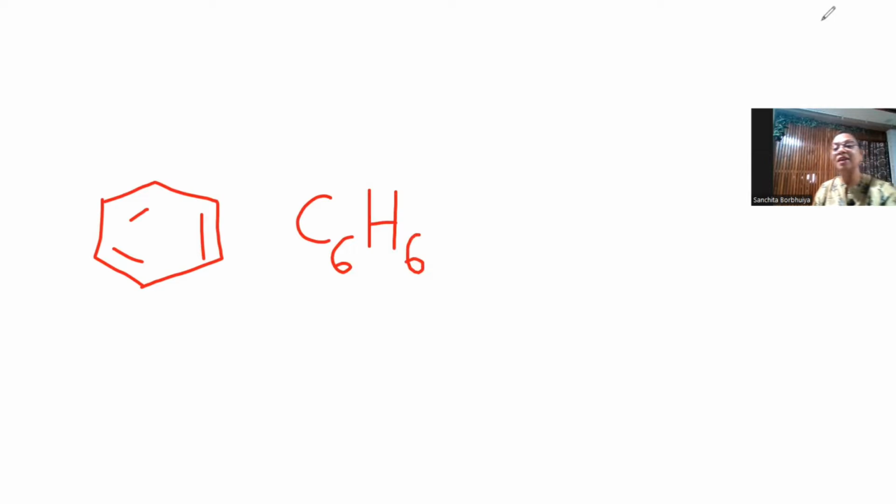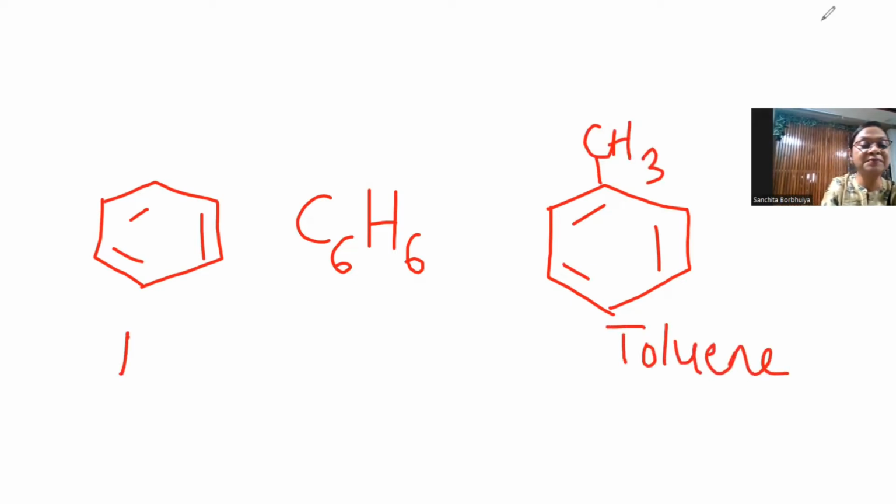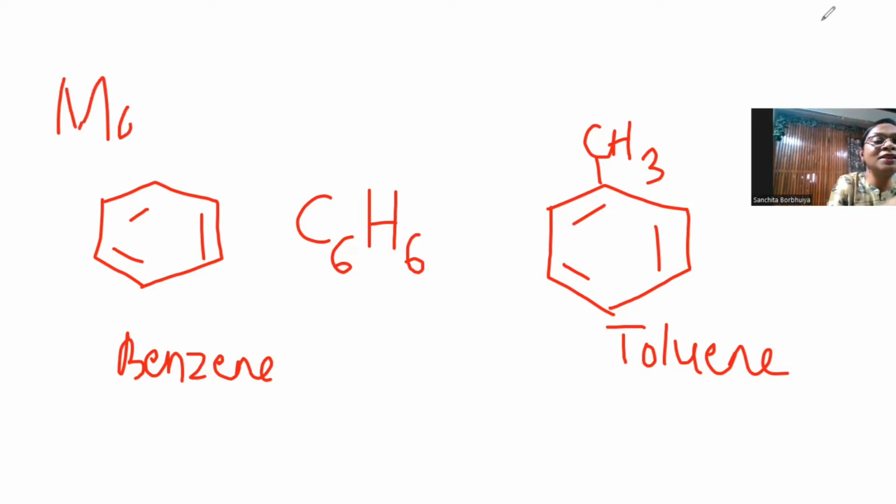This is benzene, a 6-membered ring with the molecular formula C6H6. Its homologue. Homologue means where one member differs from the next member by a CH2 group. So the homologue of benzene is toluene. Fine. So since we are in halogenes, what we will do is first discuss the monohalogens. Monohalogens means we will replace one of the hydrogen of benzene with a halogen.